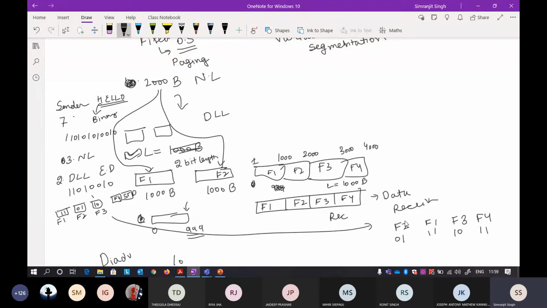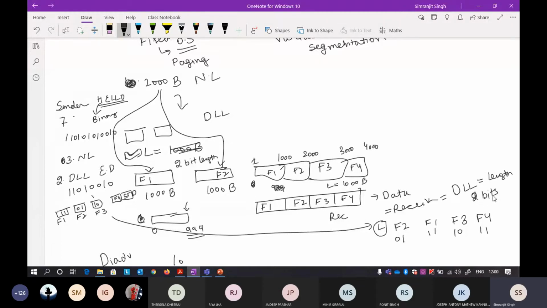Now when these frames reach the receiver side of the data link layer, the data link layer first looks for the length field. The length field will also be transmitted towards the receiver. There is one thing called a length field, which is sent differently, saying that the length of every frame is 2 bits.